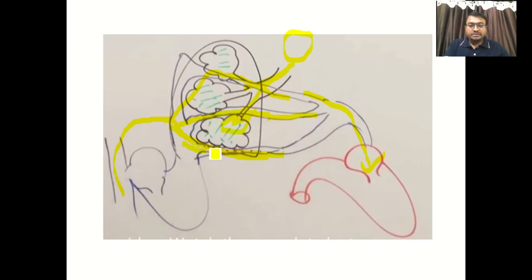Here perfusion remains normal, but ventilation diminishes. That's why it is known as VQ mismatch, ventilation perfusion mismatch. At the same time, the blood becomes deoxygenated, or not purely oxygenated, so there is hypoxemia.